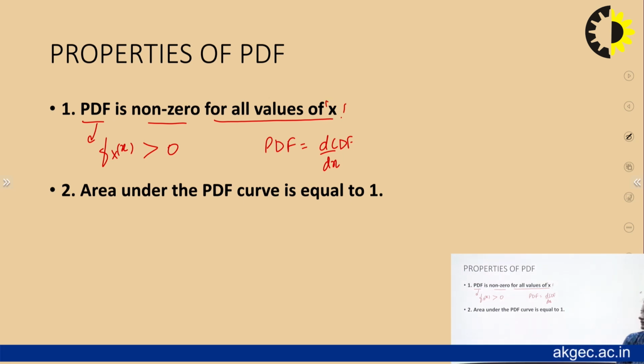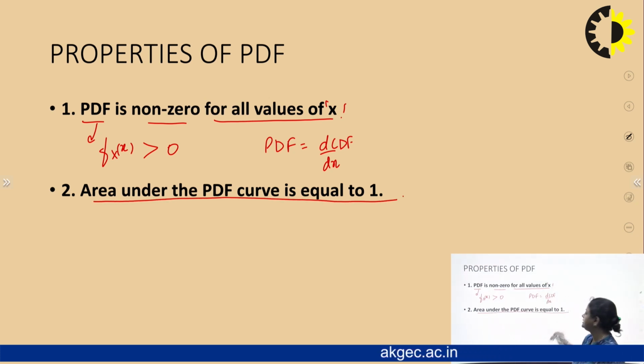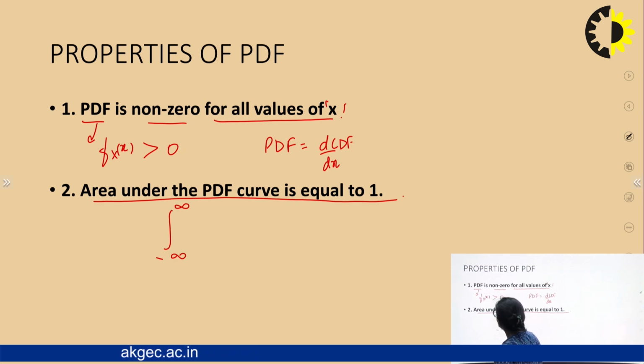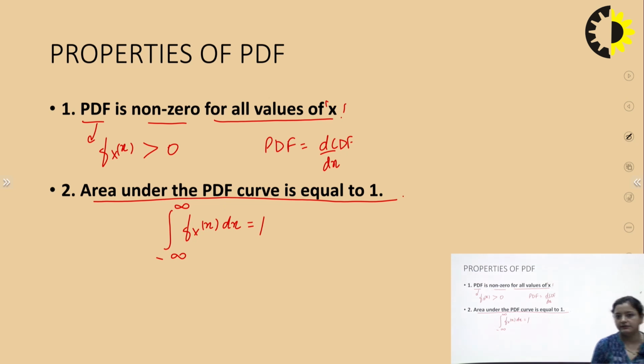Now, the next property of PDF says that the area under the PDF curve is always equal to 1. This statement can be mathematically represented as the integral from minus infinity to positive infinity of f_X(x) dx should be equal to 1. This is the mathematical expression for this statement. Now, if we say that the area under the PDF curve is equal to 1, then the integral of PDF from minus infinity to positive infinity must give me the value one. How to prove it? Let us check the proof of this.